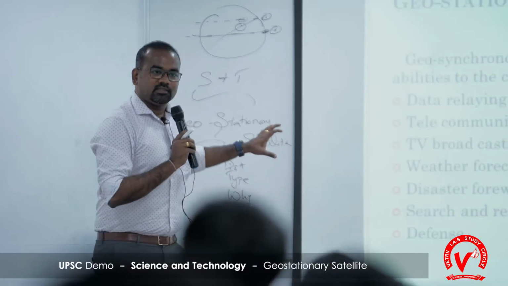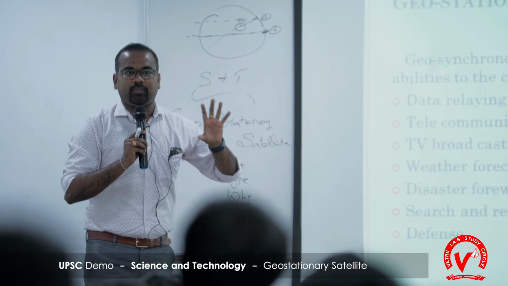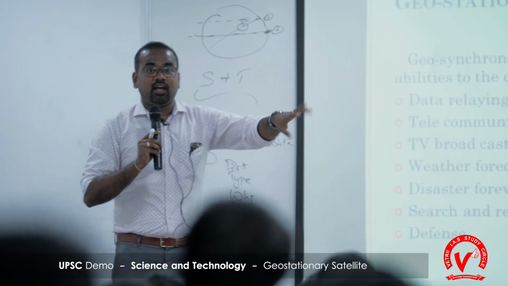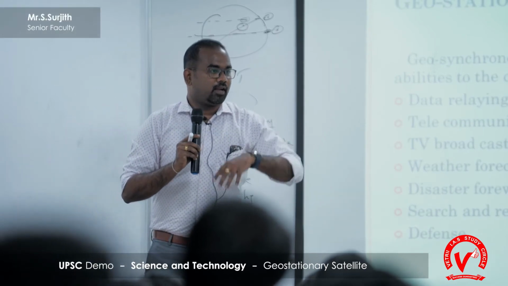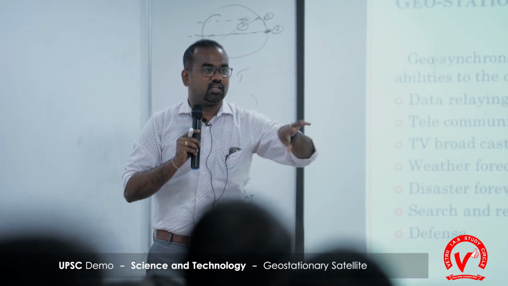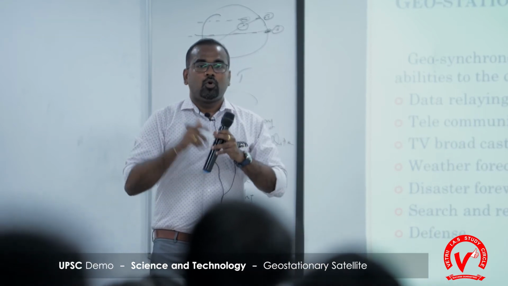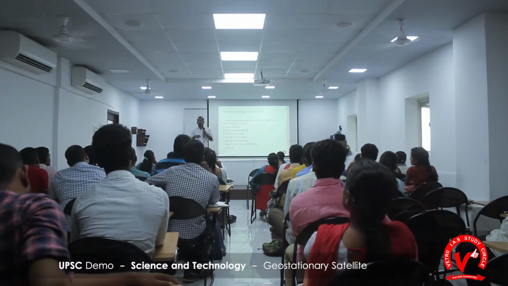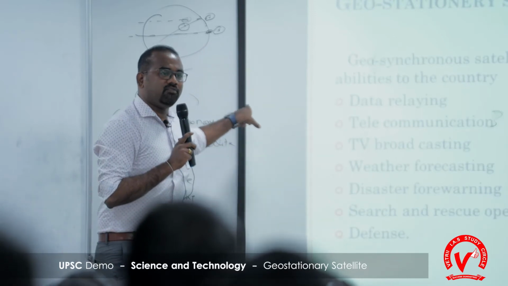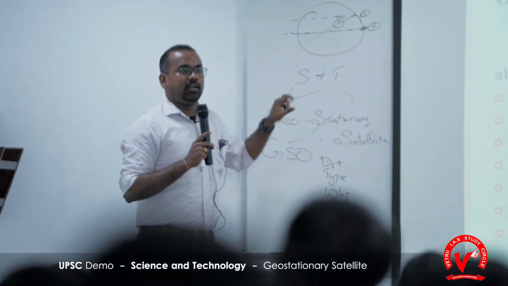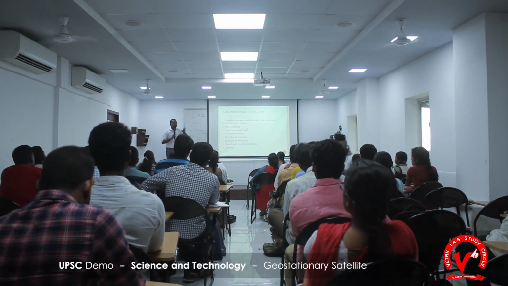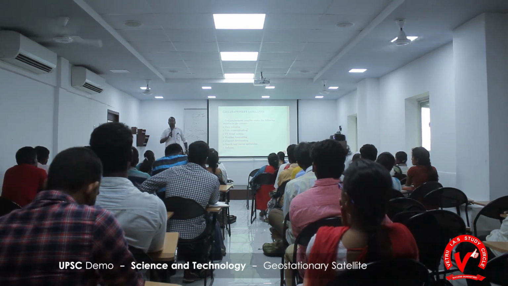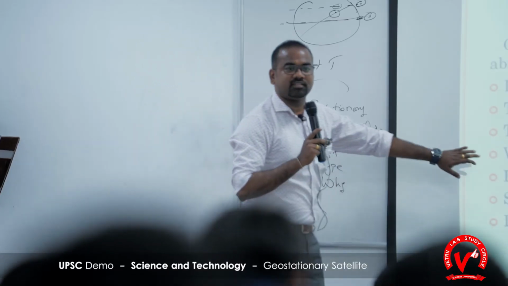Now this camera has identified that a cyclone is about to happen. So the next condition is what? We need to inform the concerned areas about the forecasted weather, correct? A disaster is about to happen, please avoid the disaster. We need to send the information. Who is capable of sending the information? Which satellite is capable of sending the information? Communication satellite. So then we need to come to which satellite? Geostationary satellite. Now with this satellite we can perform this dual function, to identify a disaster and avoid it by communicating. That is a major reason for having weather forecasting in this place.